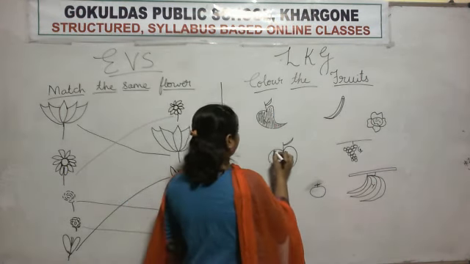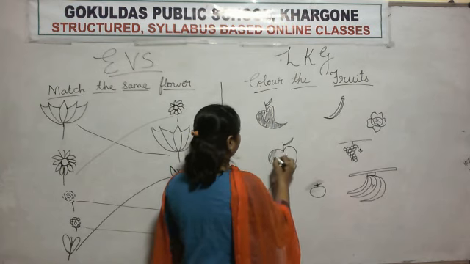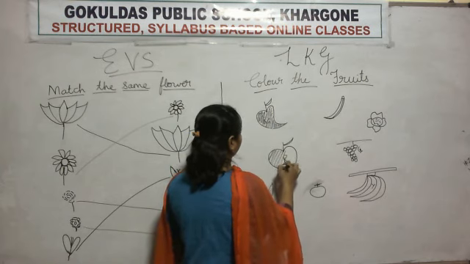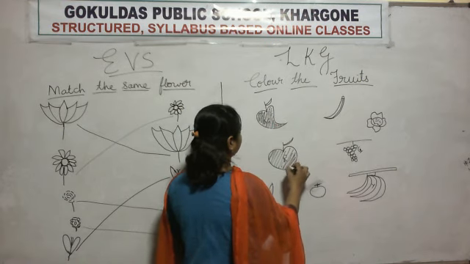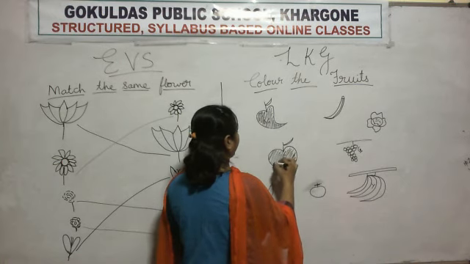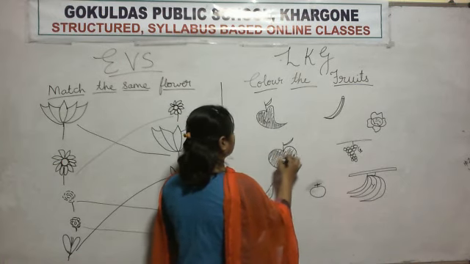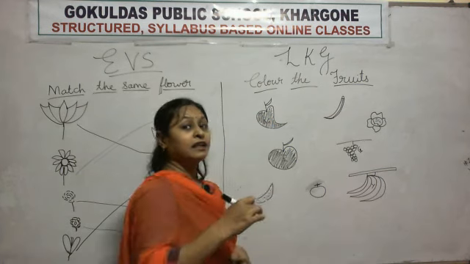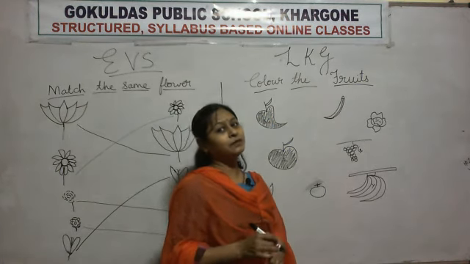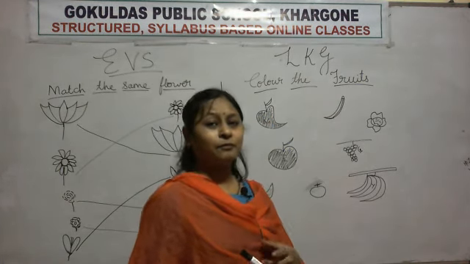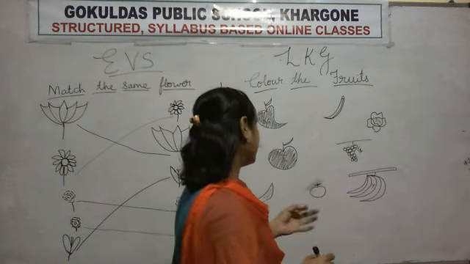Red. Apple, apple, red, red apple, very, very sweet. You sing the song. When you eat apple, apple is good for health. Apple is good for health. Apple, apple, red, red apple, very, very sweet.